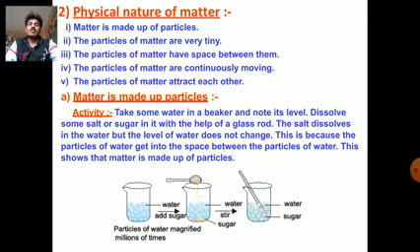Next, what is the physical nature of matter? It contains a few topics. The first one is matter is made up of particles. The particles of matter are very tiny. Third, the particles of matter have space between them. Fourth, the particles of matter are continuously moving. Fifth, the particles of matter attract each other.